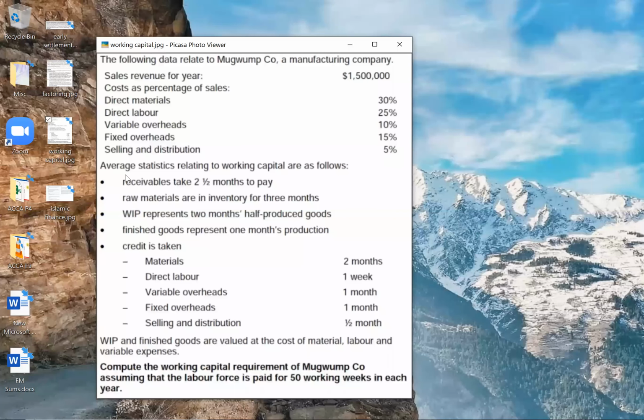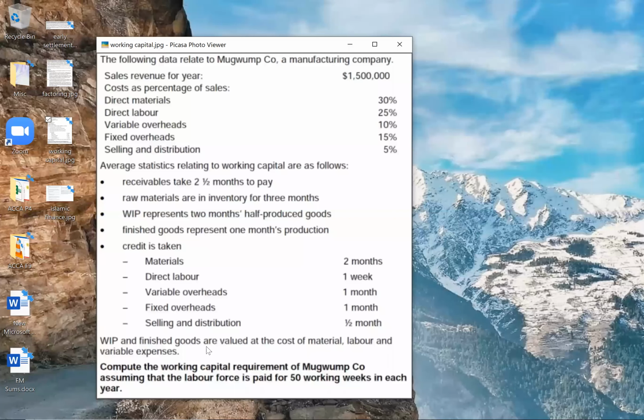So we are just ignoring fixed overheads and S&D while calculating inventory. But this is specific to this problem. If the second last line was not given, we would have taken WIP as cost of production and finished goods as cost of sale.